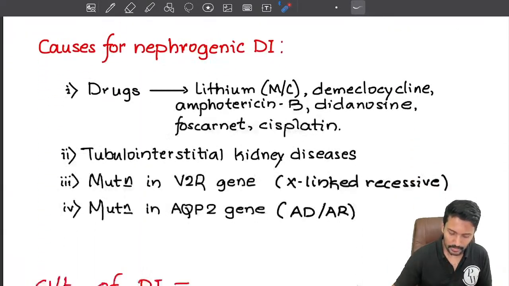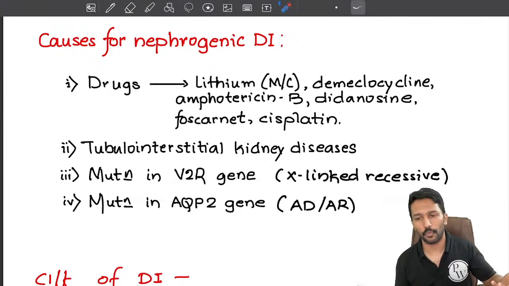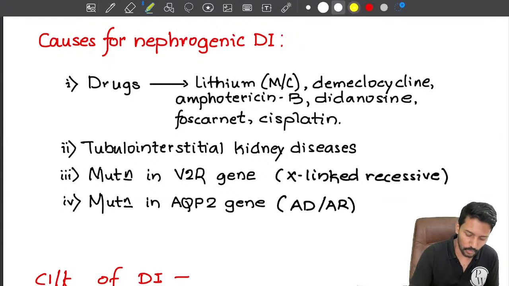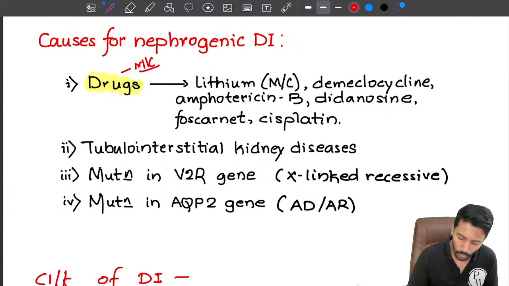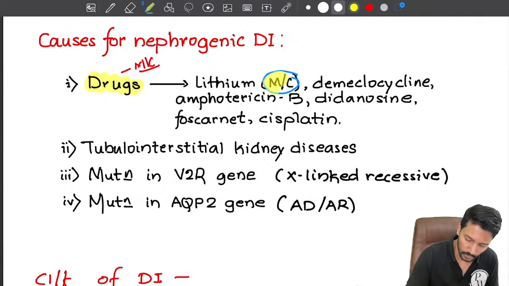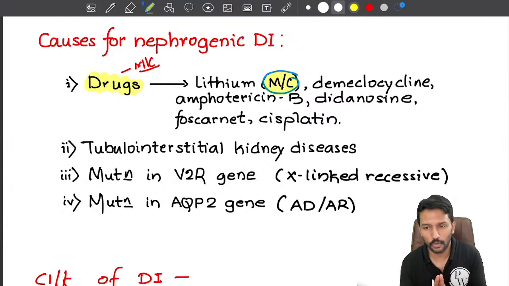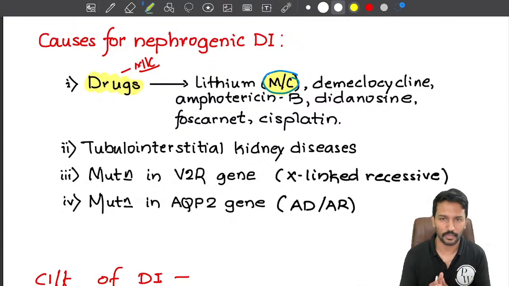Then they will also ask you causes for nephrogenic diabetes insipidus, where kidneys fail to respond to the vasopressin. Drugs are overall the most common cause in today's context, and among the drugs it is lithium which is the most common cause. Why do we use lithium in today's practice? Lithium is mostly used for the treatment of mania in psychiatry, mania and other psychotic disorders, not the neurotic disorders.